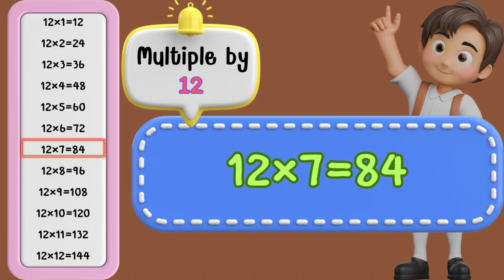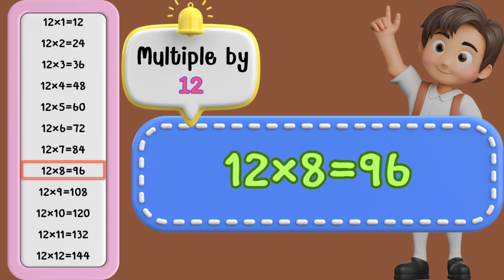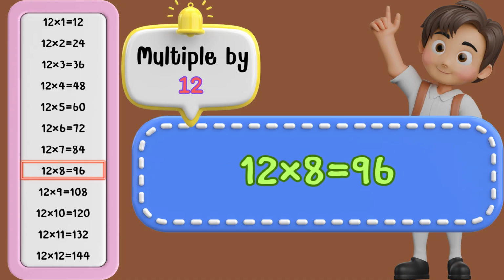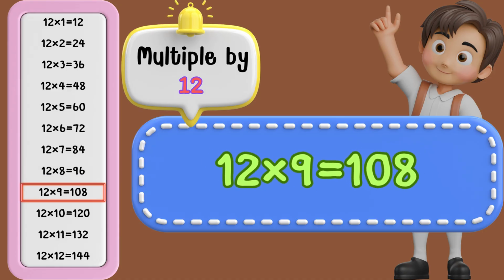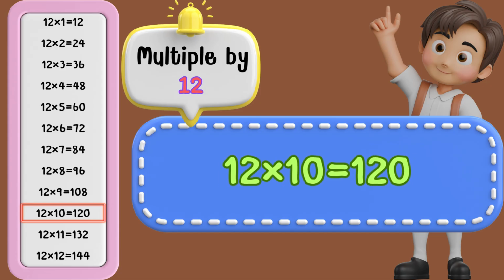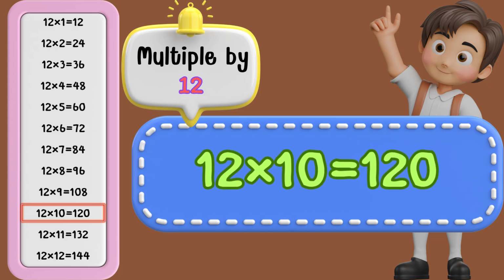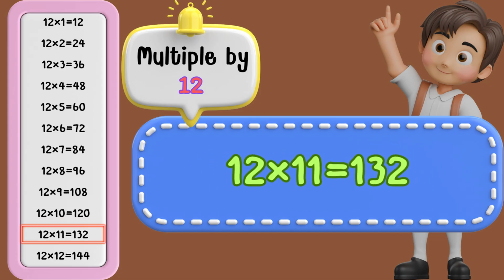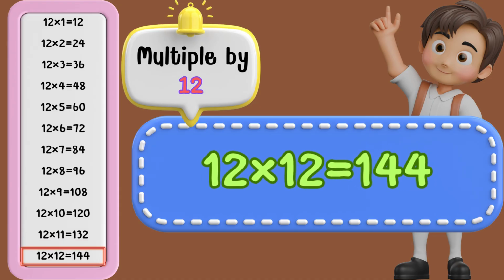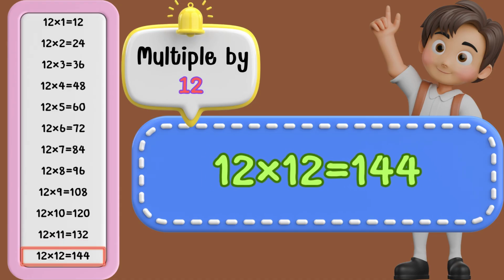12 times 7 is 84. 12 times 8 is 96. 12 times 9 is 108. 12 times 10 is 120. 12 times 11 is 132. 12 times 12 is 144.